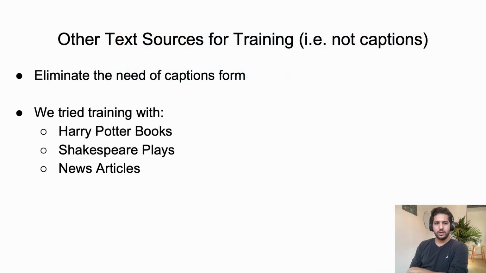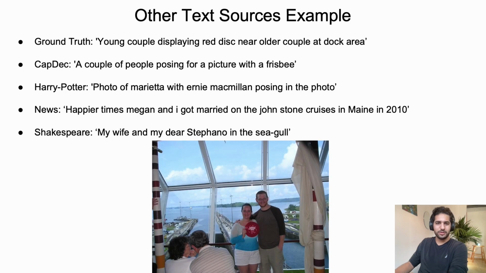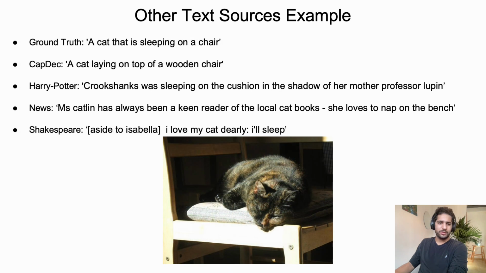We were interested to see how CapDec performs when it trains on open text, meaning we can just take a book or a play or news articles and train CapDec to reconstruct that text, and then check how it works for image captioning. We will show here two examples of that. I think it's very interesting to see that CapDec is still able to be related to the content of the image and preserve the style of the corpus. For example, here we can see that for Harry Potter, it gives the cat the name of Crookshanks, which is Hermione's cat.